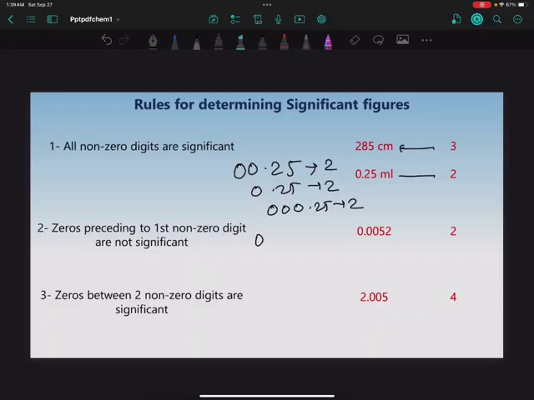For example, 0.00052 has 2 significant figures. 0.000052 still has 2. Zeros between two non-zero digits are significant.